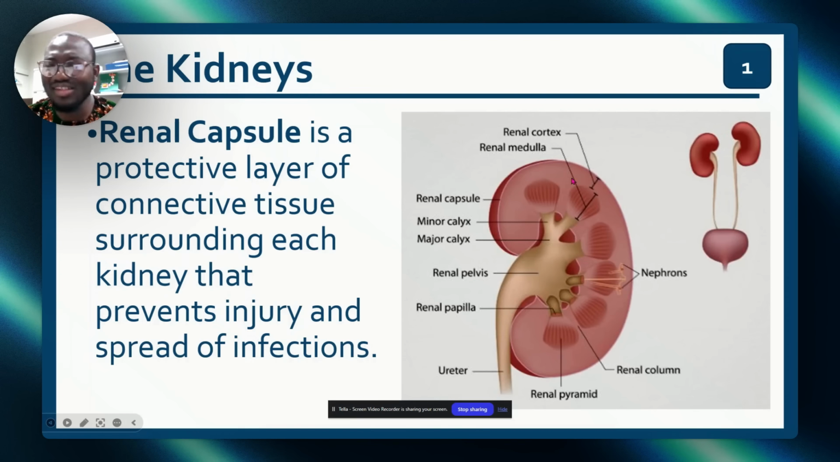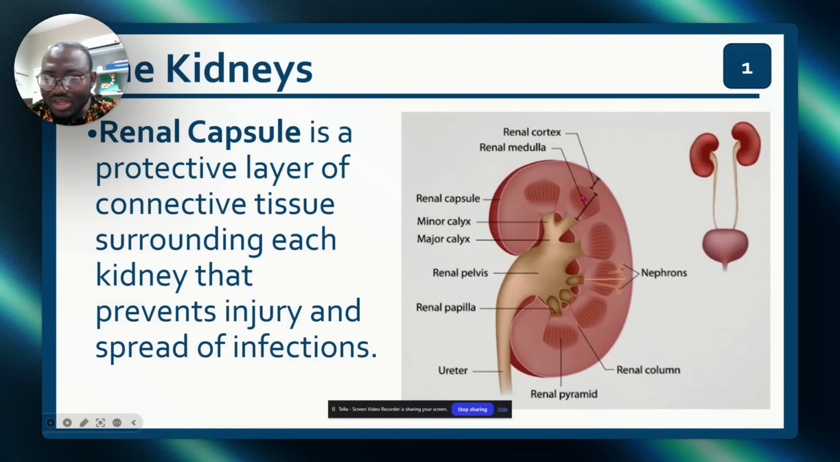Another thing I need you to look at is this structure, this diagram. Look at it very well. Put it in your head. This is the minor calyx. This is leading into the major calyx. The major calyx leads into the renal pelvis. So minor calyx leads into the major calyx leads into the renal pelvis. Renal pelvis becomes the ureter. You get it? But still know that the renal medulla, this is the internal part, is medulla.